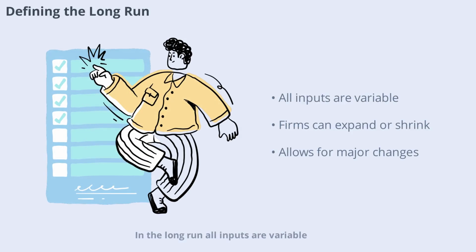In the long run, all inputs are variable. Businesses have enough time to change everything about their production process, from the size of their factory to the technology they use. This flexibility allows firms to fully adapt to market conditions, invest in new equipment, or even relocate. The long run is about planning for the future and making big changes that aren't possible in the short run.